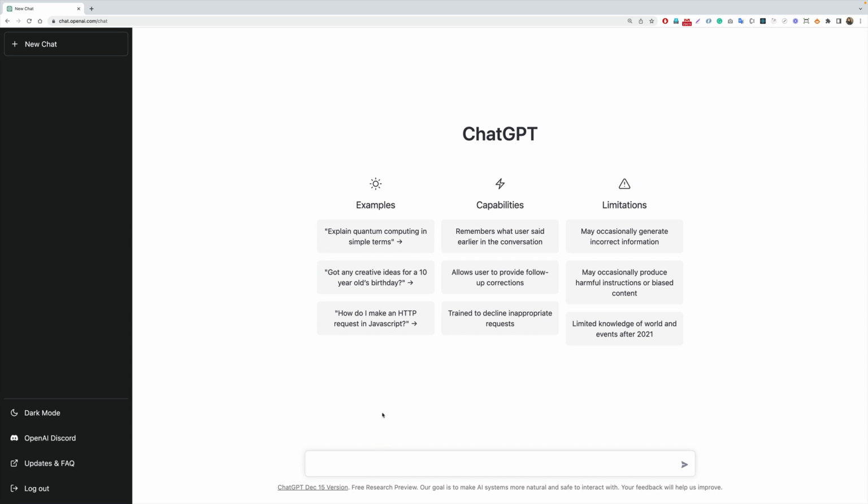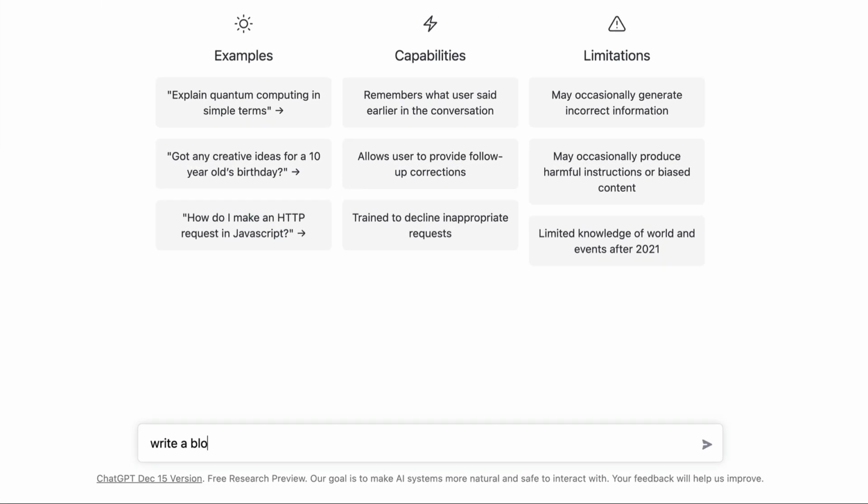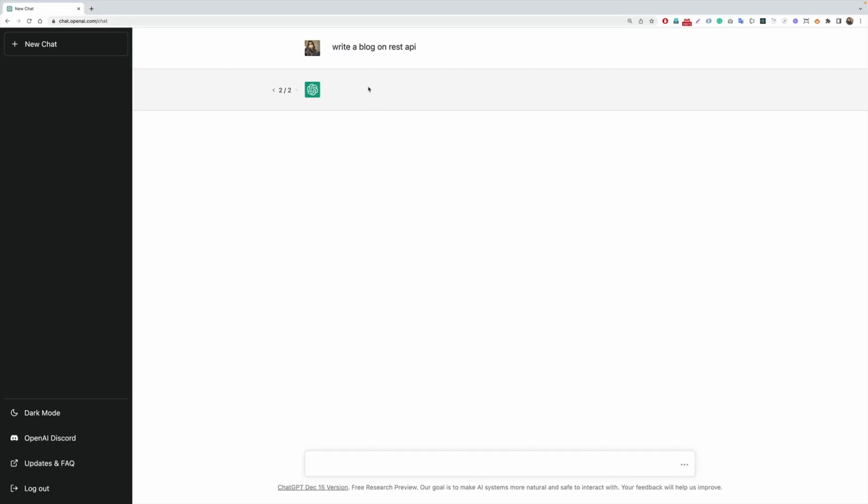So let's say that if you're a content writer and you wanted to write a blog on REST API, that is what REST API is. So let's type in here, write a blog on REST API. It would take its time and spit out a blog on REST API. So let's wait for a couple of seconds.